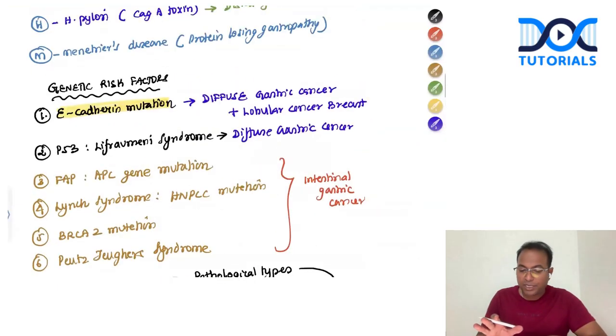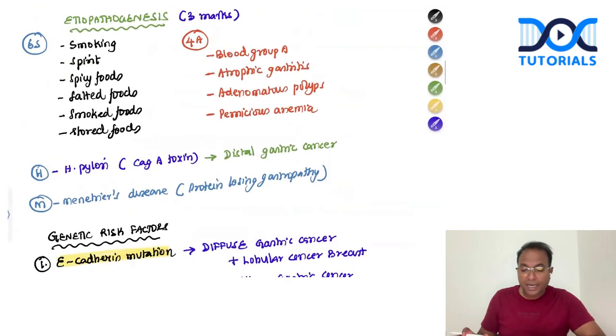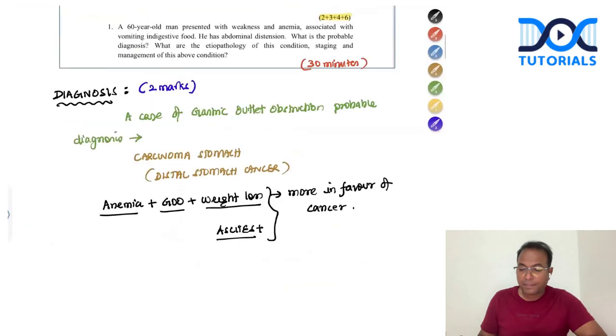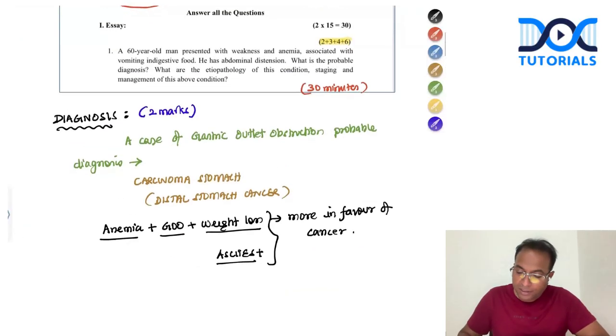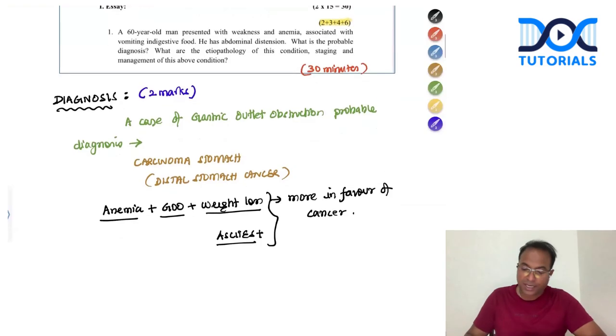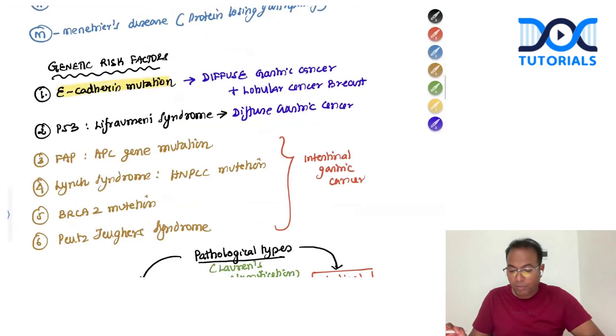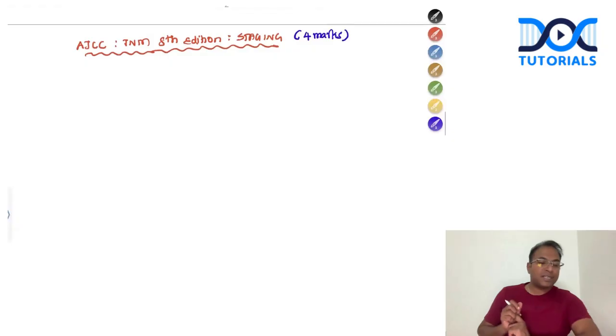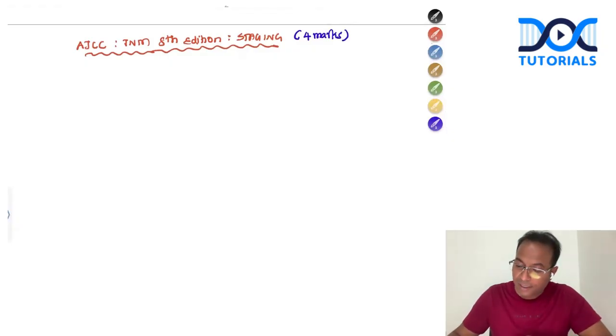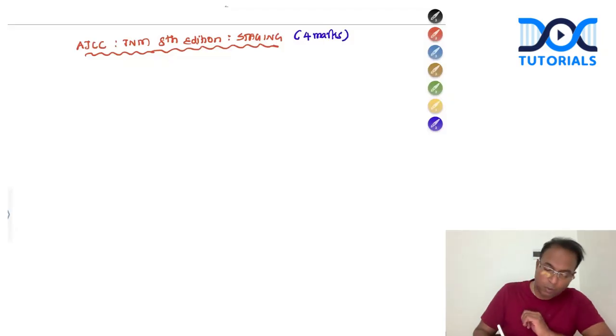So this is the etiopathogenesis of gastric cancer. That is given 3 marks according to the question. And the next point is what is the staging of this condition? Staging is given 4 marks from this. The latest staging is AJCC 8th edition. Please remember AJCC 8th edition staging, they're asking about TNM.